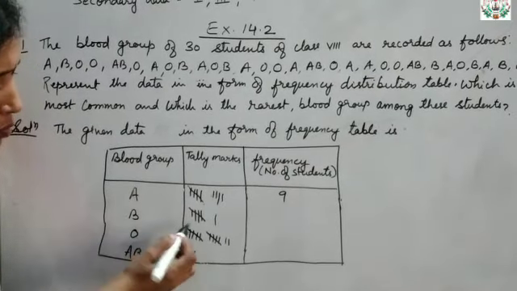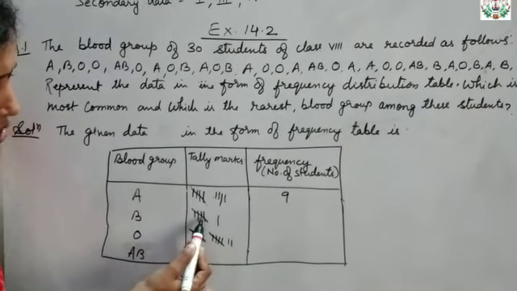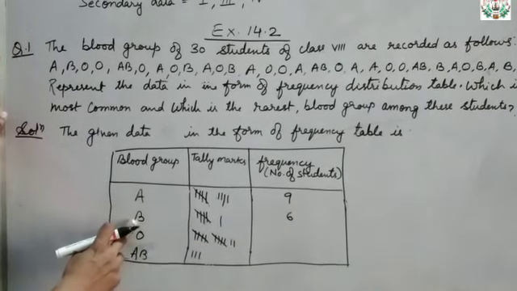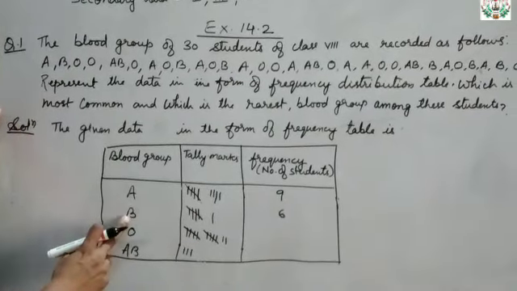Then again B group, how many? 1, 2, 3, 4, 5 and 6. So 6 students have B blood group.